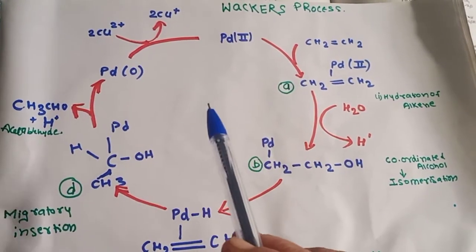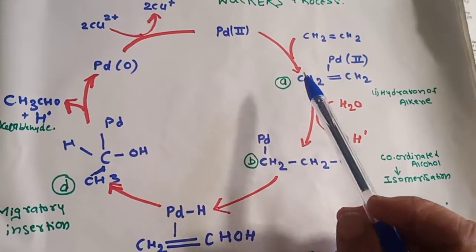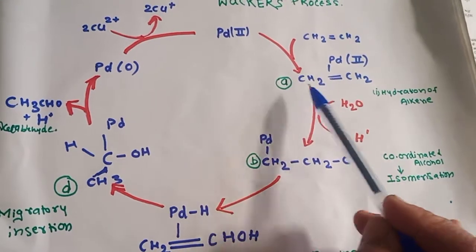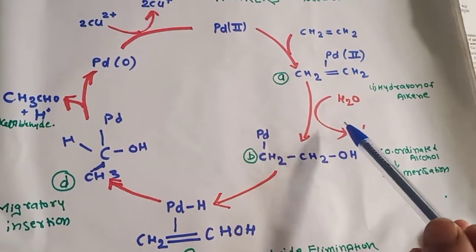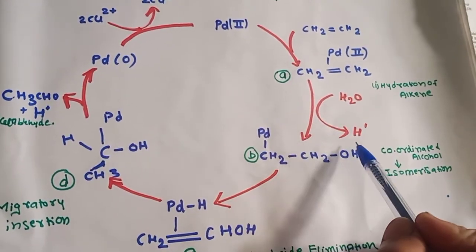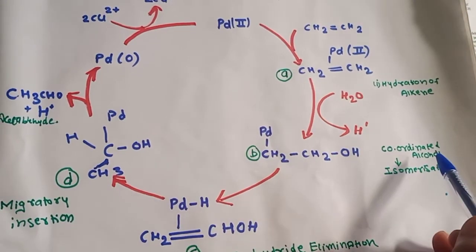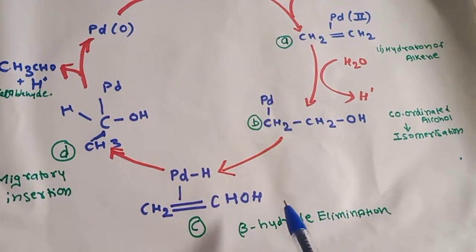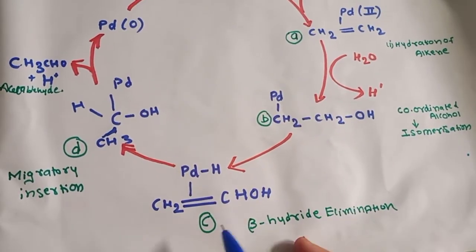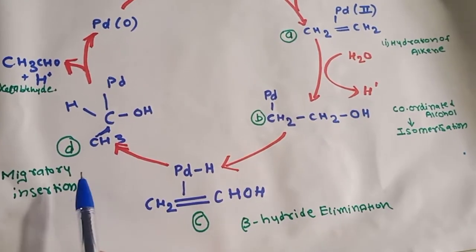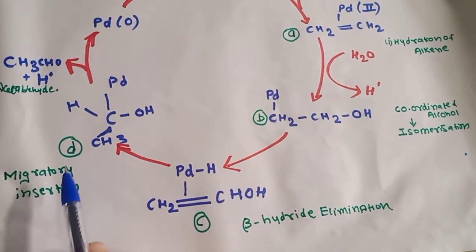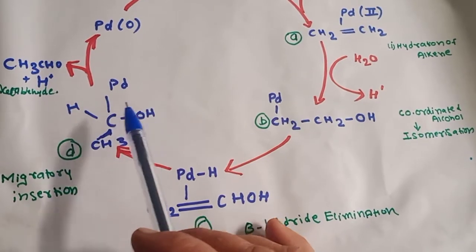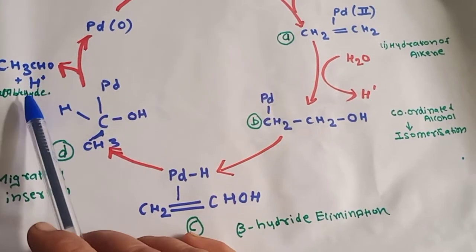What important thing you have to remember is that the alkene will first react with the palladium to form the complex, then it will undergo hydration of the alkene and form a coordinated alcohol. This coordinated alcohol product B will isomerize in two ways. First, the beta hydride elimination will give the product C. Second, the product D will be obtained by the migratory insertion, and this will undergo the formation of the acetaldehyde, and H plus will be lost.